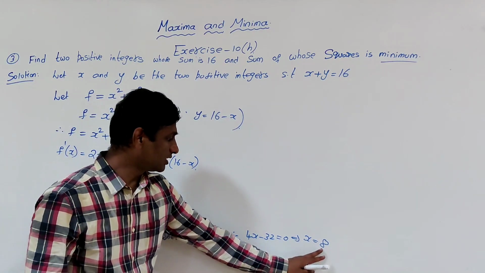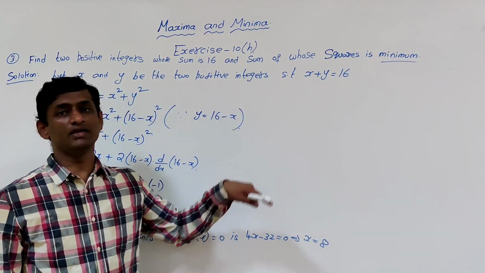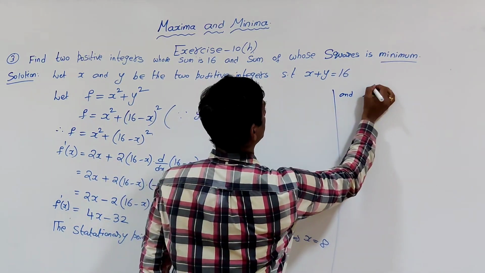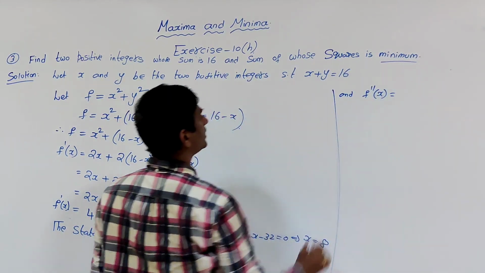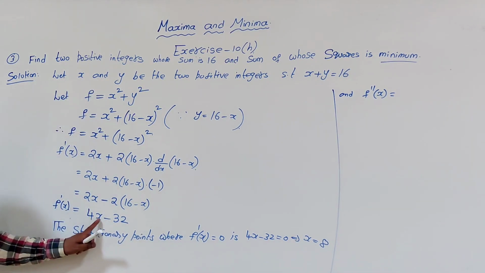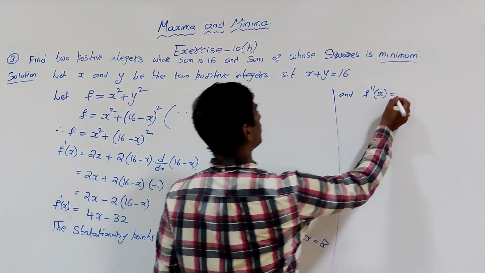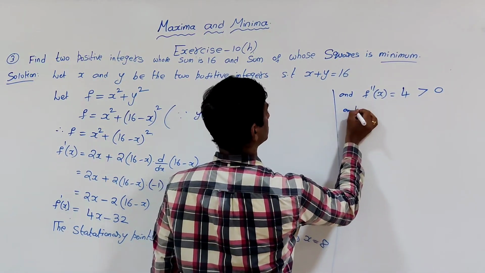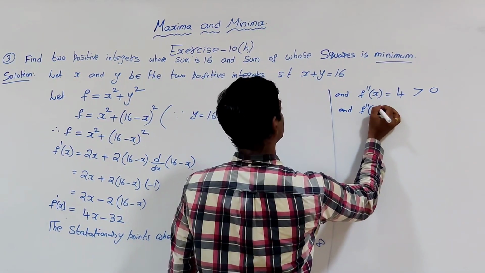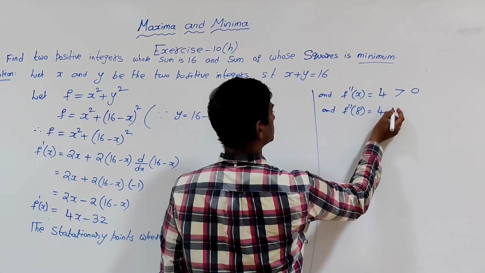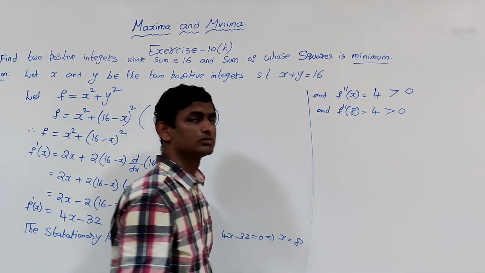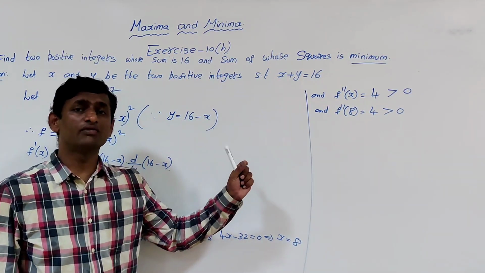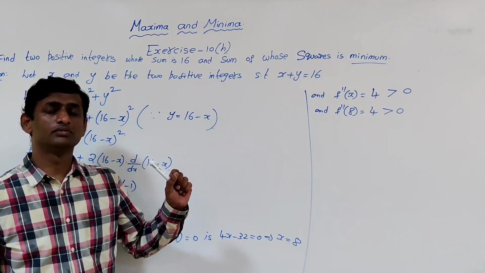So apply the value 8 in the double derivative. What is f double dash of x? As f dash of x is 4x minus 32, f double dash of x will be 4, which is positive, and f double dash of 8 is equal to 4, which is a constant, which is also greater than 0. Now, if f double dash is positive, then we can have the minimum at x is equal to 8.